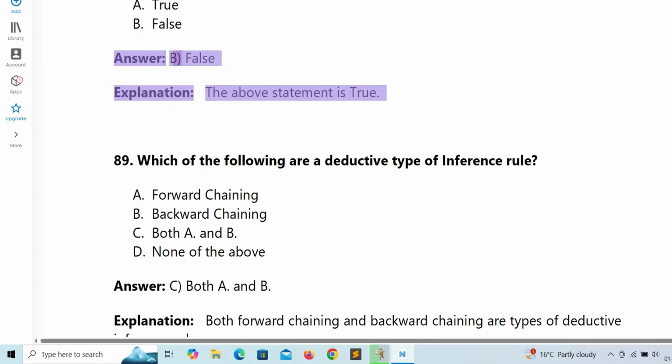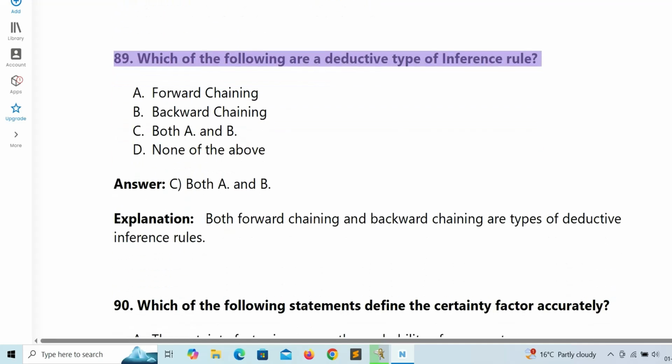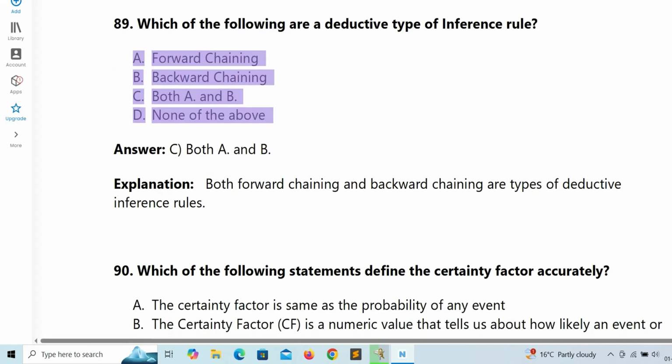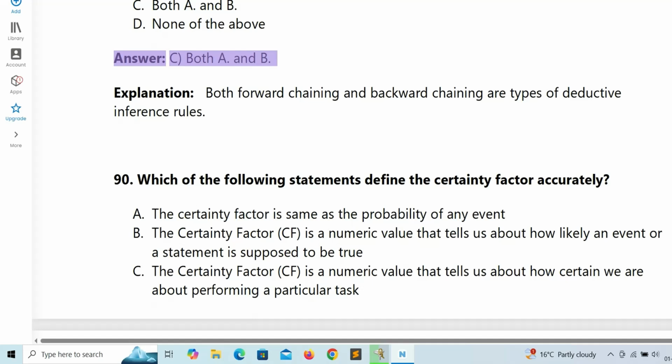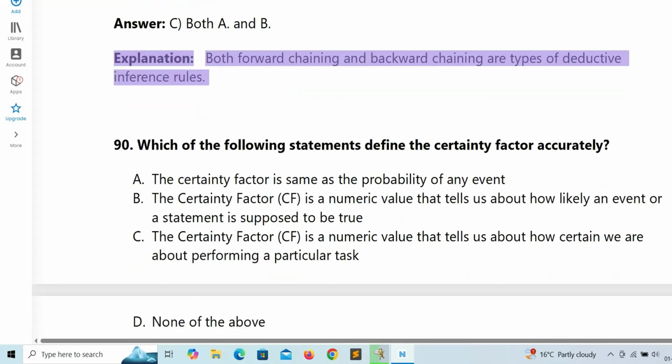Answer: B. False. Explanation: the above statement is true. 89. Which of the following are a deductive type of inference rule? A. Forward chaining. B. Backward chaining. C. Both A and B. D. None of the above. Answer: C. Both A and B. Explanation: both forward chaining and backward chaining are types of deductive inference rules.